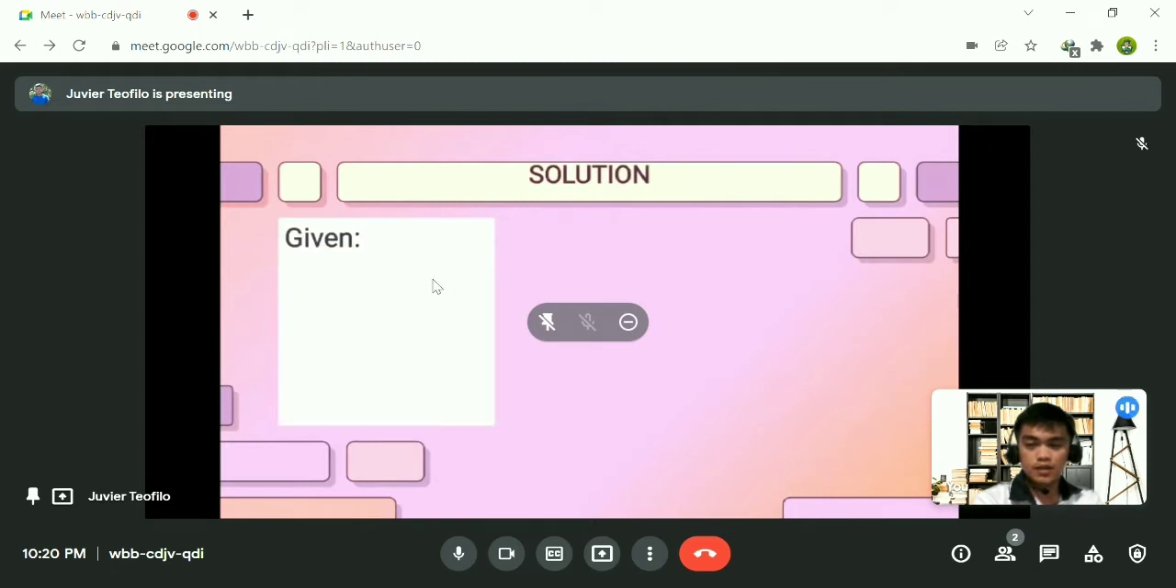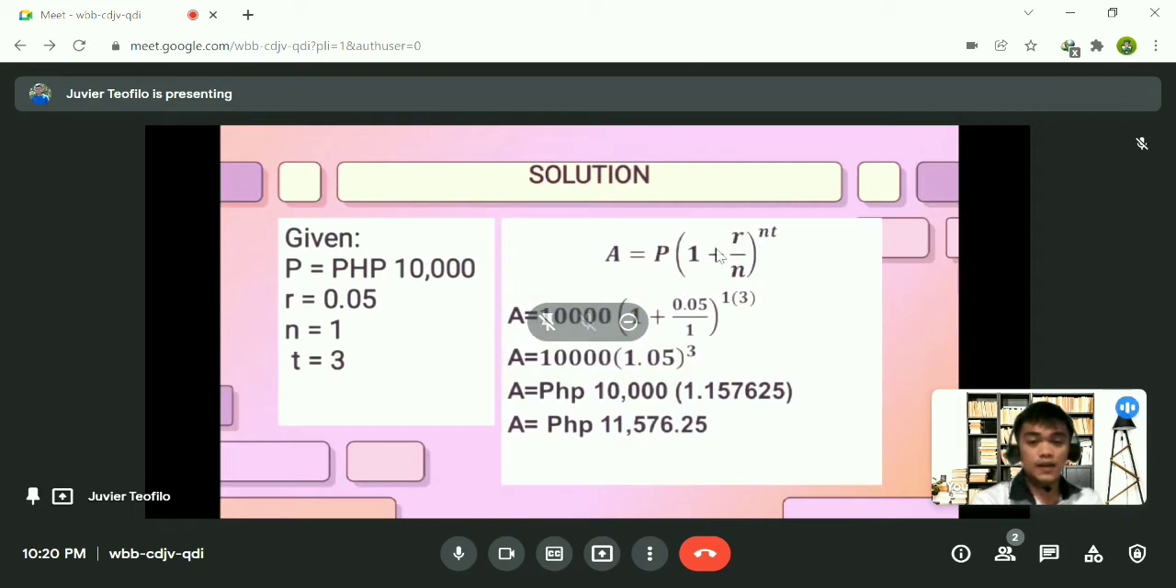The given information: principal is equal to 10,000, R is equal to 0.05, N is equal to 1 because it is compounded annually, and time is equal to 3 because it is a 3-year loan. So let's use the given formula. A is equal to P times the parentheses of 1 plus R over N, to the power of N times T. Substituting, we have 10,000 times the parentheses of 1 plus 0.05 over 1, to the power of 1 times 3. So 1 times 3 is equal to 3.